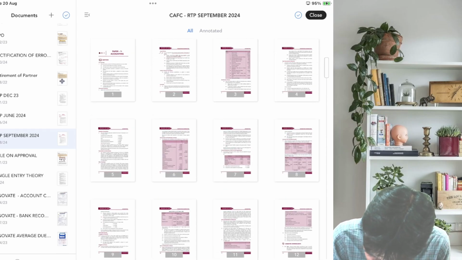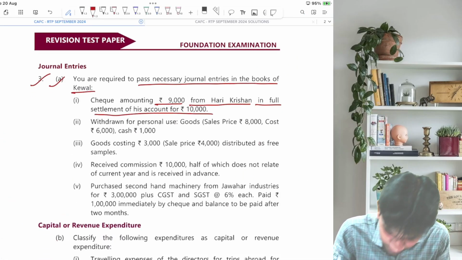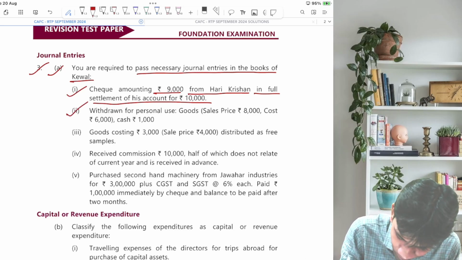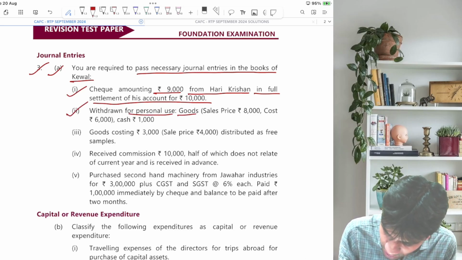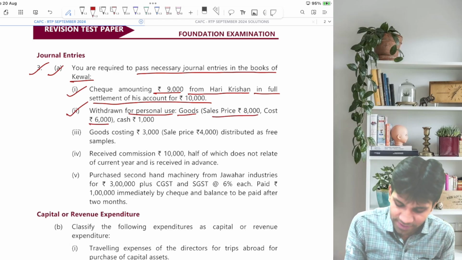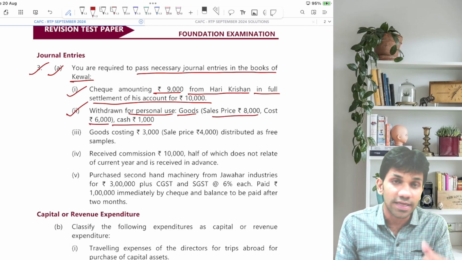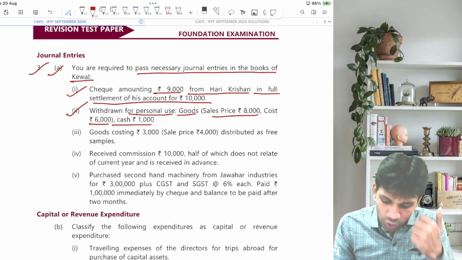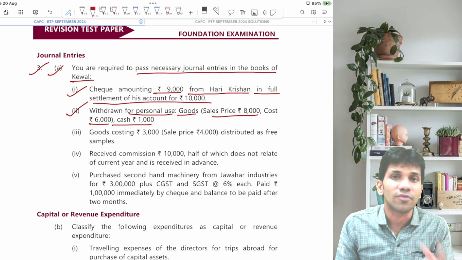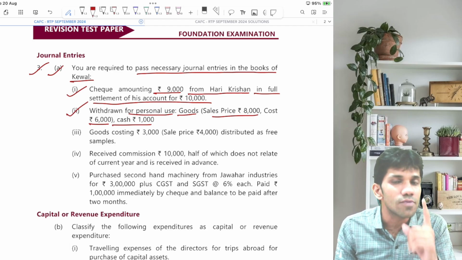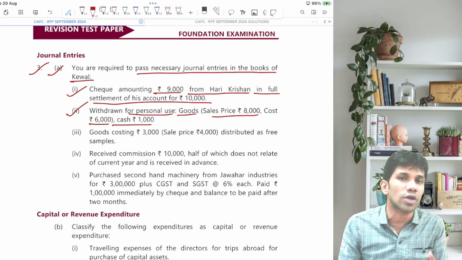Let's go back to the question. And the question here it is. Second, withdrawn for personal use. Goods sales price 8,000, cost price 6,000 and cash 1,000. So basically the proprietor has withdrawn goods as well as cash. But don't forget friends, goods are always recorded at cost price.